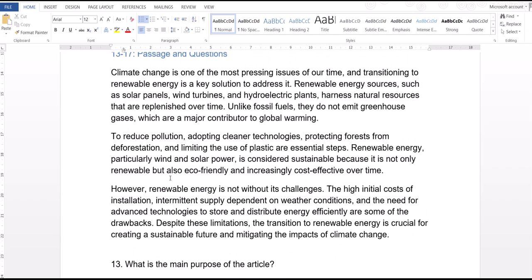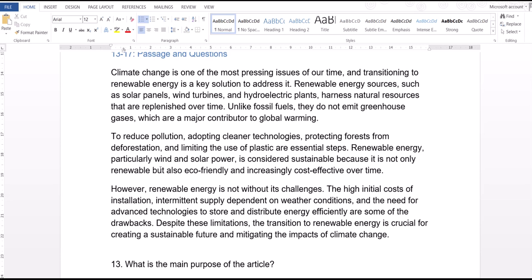Next we have a passage. Climate change is one of the most pressing issues of our time, and transitioning to renewable energy is a key solution to address it. Renewable energy sources such as solar panels, wind turbines, and hydroelectric plants harness natural resources that are replenished over time. Unlike fossil fuels, they don't emit greenhouse gases, which are a major contributor to global warming. To reduce pollution, adopting cleaner technologies, protecting forests from deforestation, and limiting the use of plastic are essential steps.